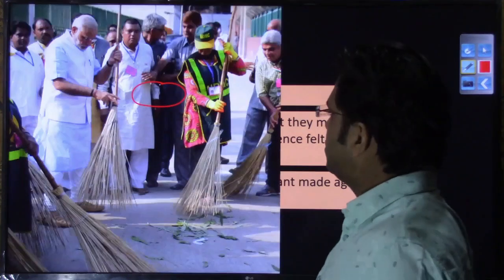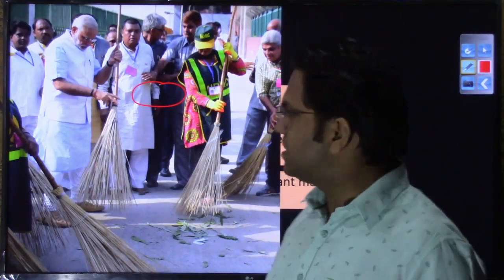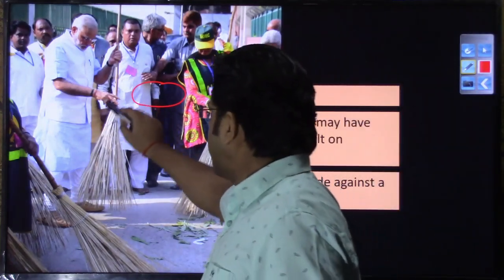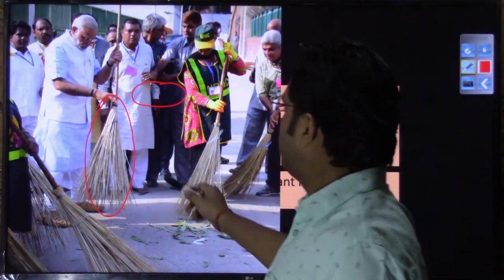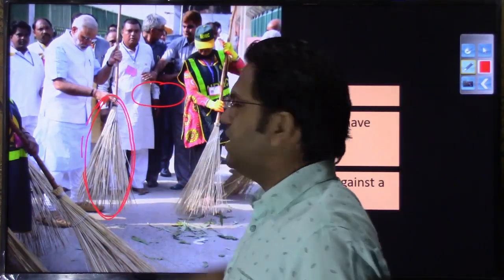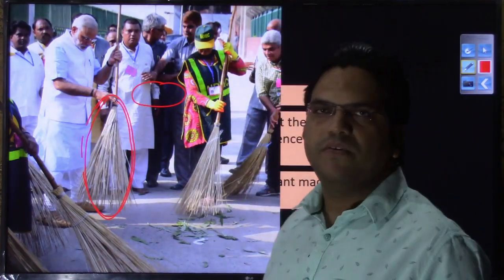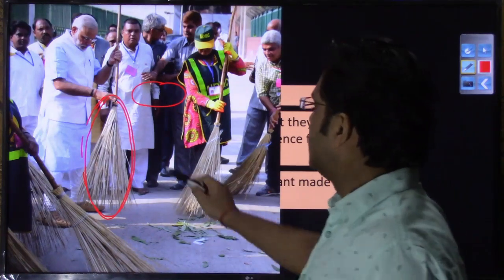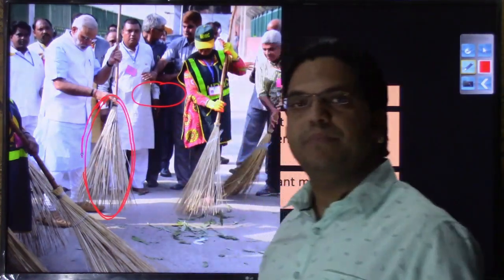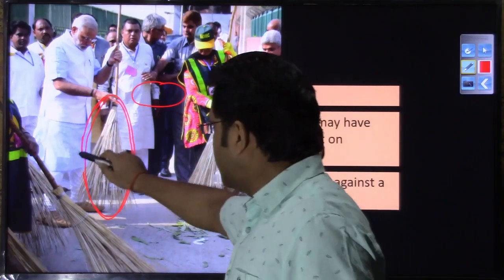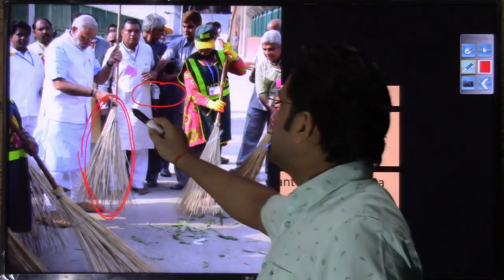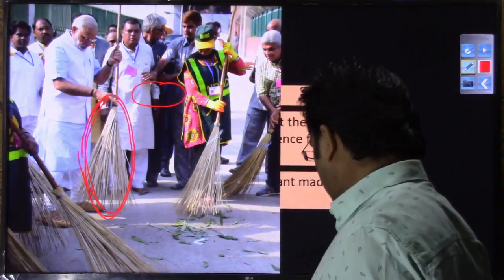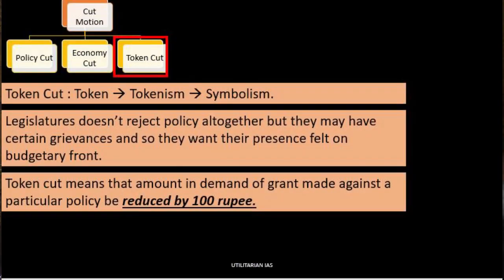So this is the image: the Prime Minister is doing a brooming activity on the street. Everybody knows that the Prime Minister cannot indulge in this cleaning activity every day, but it does deliver a message on Swachhata, cleanliness and the importance of hygiene, that the Prime Minister of that country took the broom and joined this sanitation drive. So it is a symbolic message. This token cut is also just symbolism.